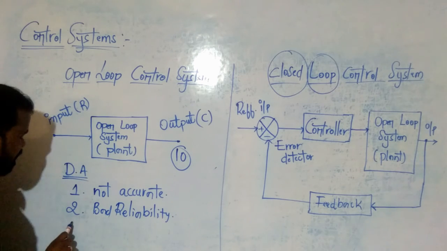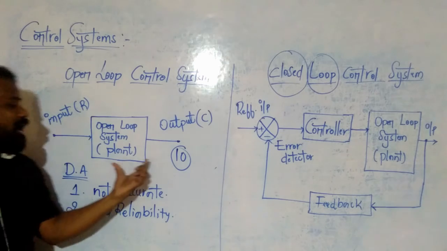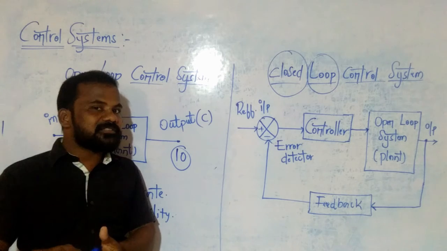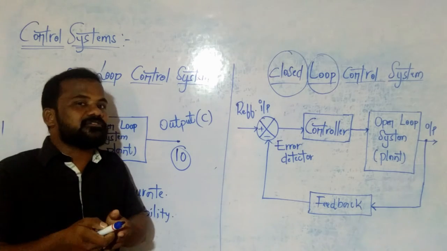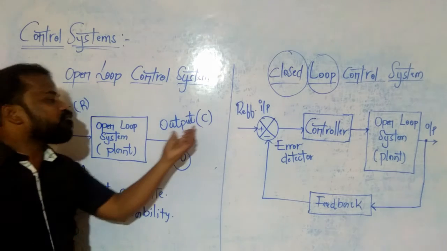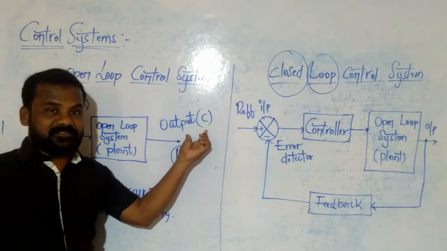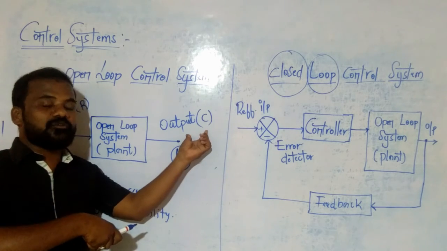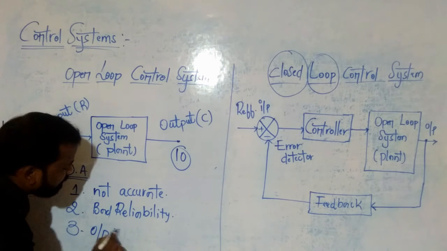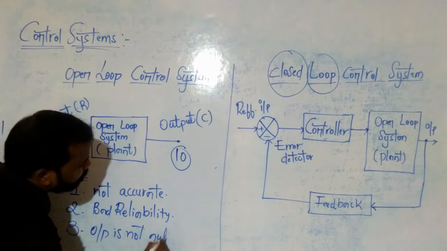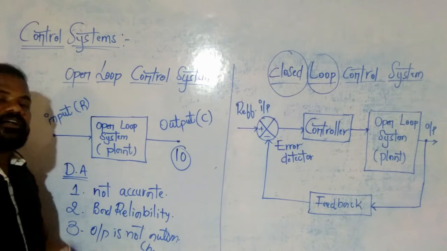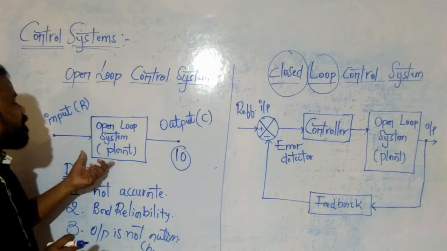Now third point is output. In case of a closed loop control system, output is always affecting the input to get accurate values, but in case of an open loop control system it is not possible. It means the output does not change automatically when disturbances are placed in an open loop control system. Clear? So the output does not automatically change. Clear? So these three are the disadvantages of open loop control systems.